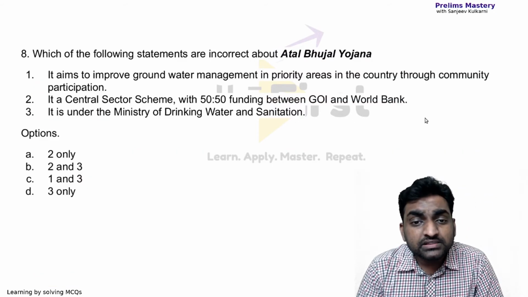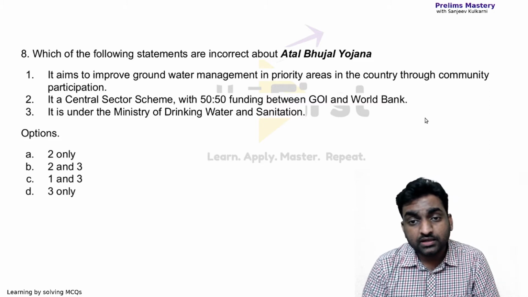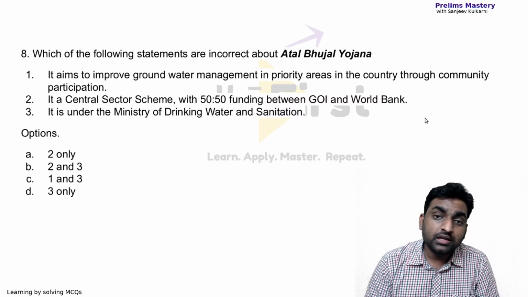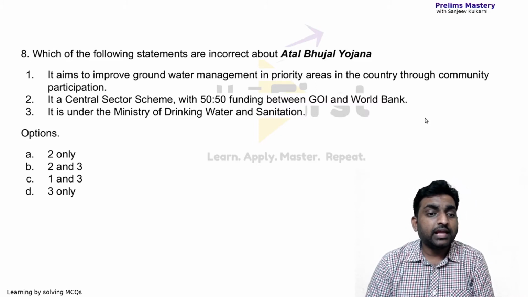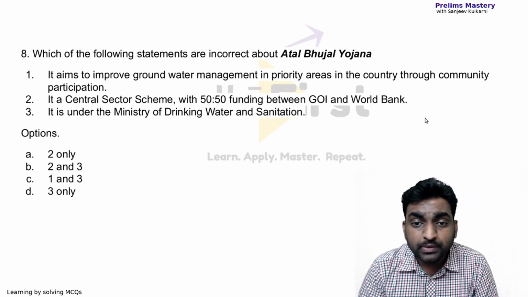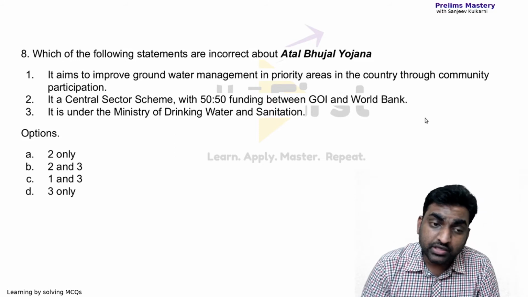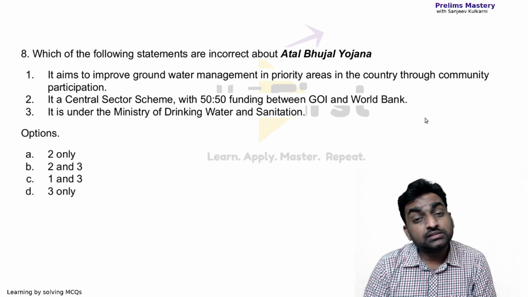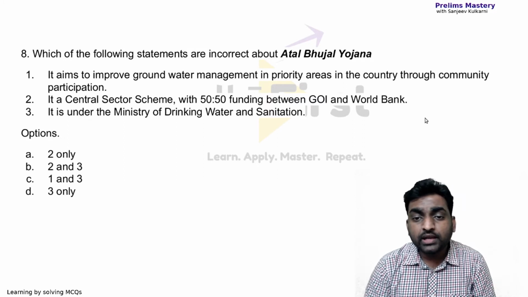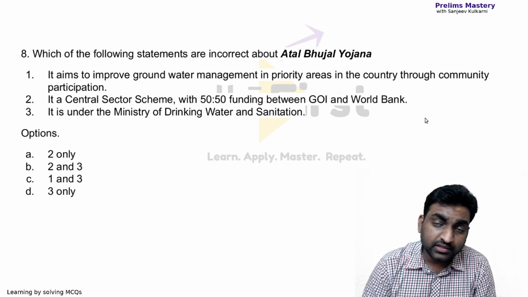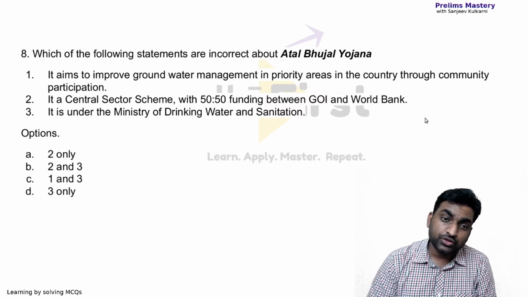Which of the following statements are incorrect about Atal Bhujal Yojana? Atal Bhujal Yojana. Bhujal is the underground water. Okay, so the first statement says it aims to improve groundwater management in priority areas in the country through community participation. The second says it's a central sector scheme with 50:50 funding between Government of India and World Bank. And the third statement says it is under the Ministry of Drinking Water and Sanitation. So what do you think?